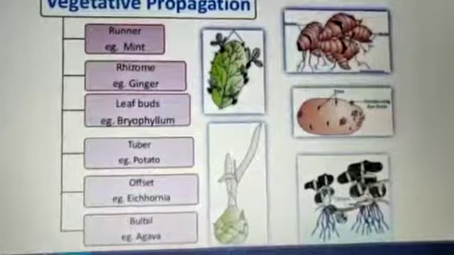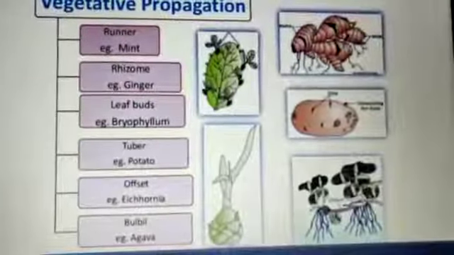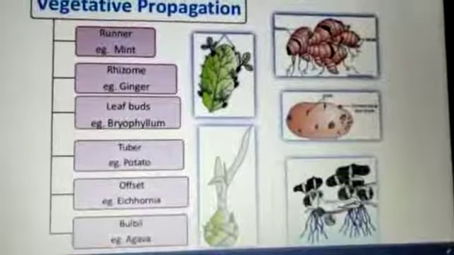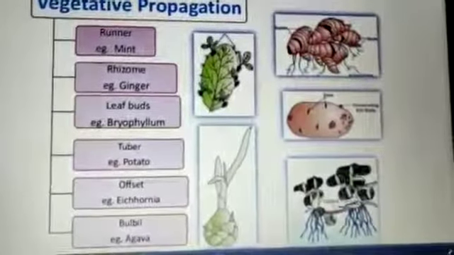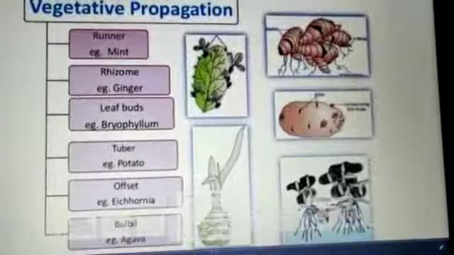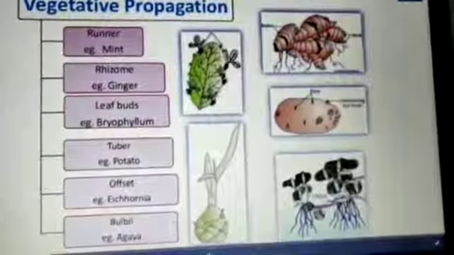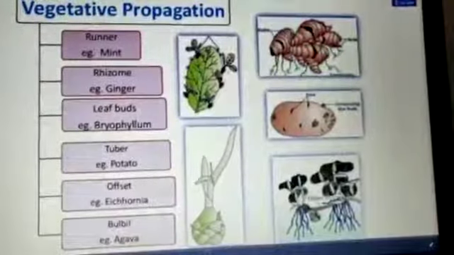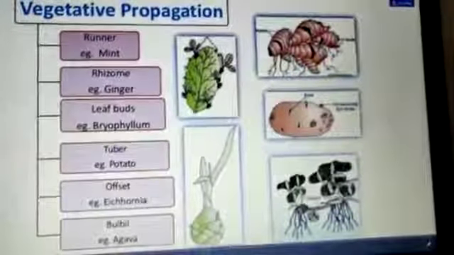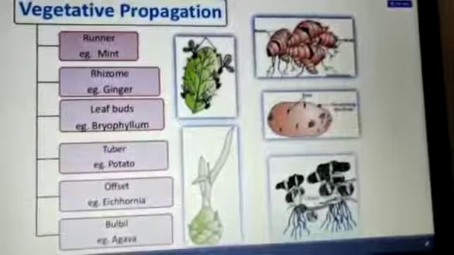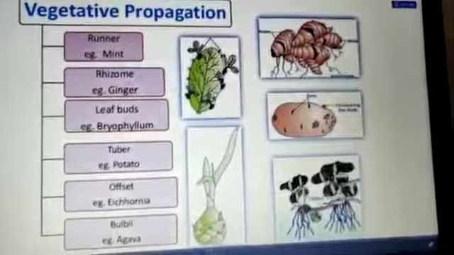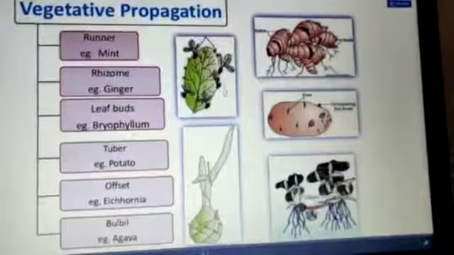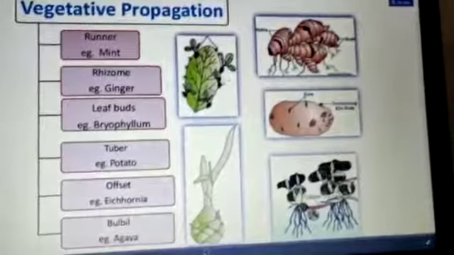Basically the function of the leaf is photosynthesis, but besides photosynthesis they also help in reproduction, so that is termed as modification. Here you are able to see the diagram of the Bryophyllum leaf. See towards the notches, they start growing tiny leaves. When this smaller leaf comes in contact with the soil, it grows into a new plant.